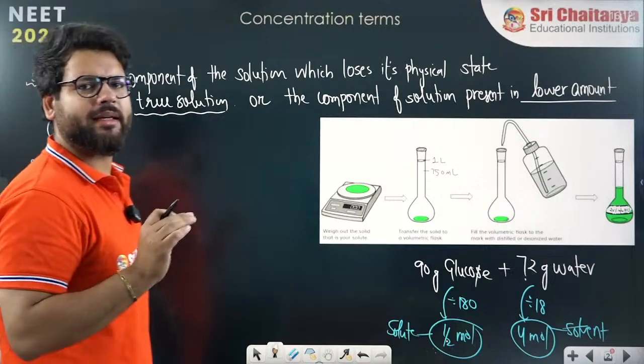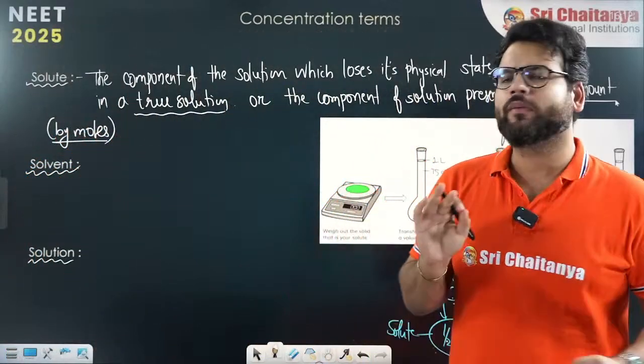Solvent always retains its physical state.